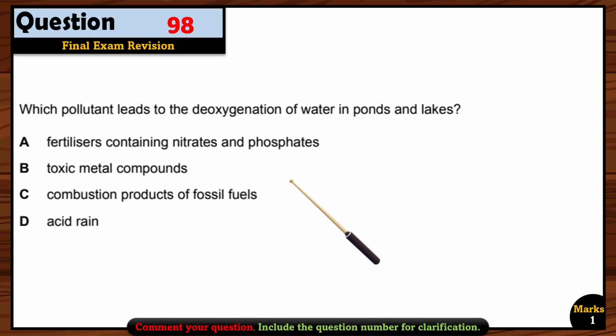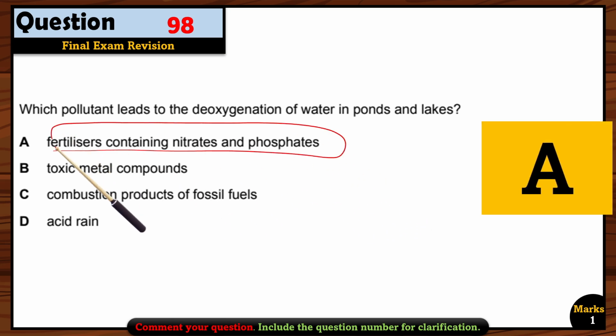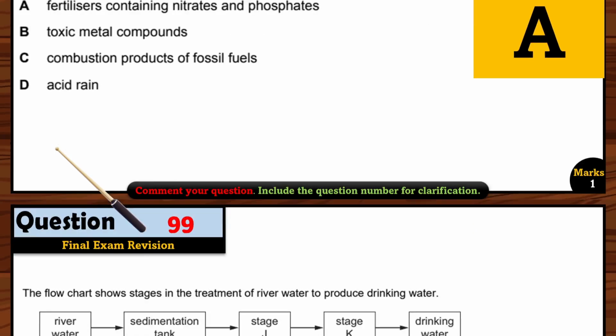Again, another question. Which pollutant leads to the deoxygenation of water in ponds and lakes? There are only 2 pollutants that are responsible for deoxygenation of water, and these pollutants are actually coming from the fertilizers. Okay, so the fertilizers are responsible for deoxygenation of water. So if you see the word fertilizer, yes, the fertilizers containing nitrates and phosphates, they will be responsible for deoxygenation.